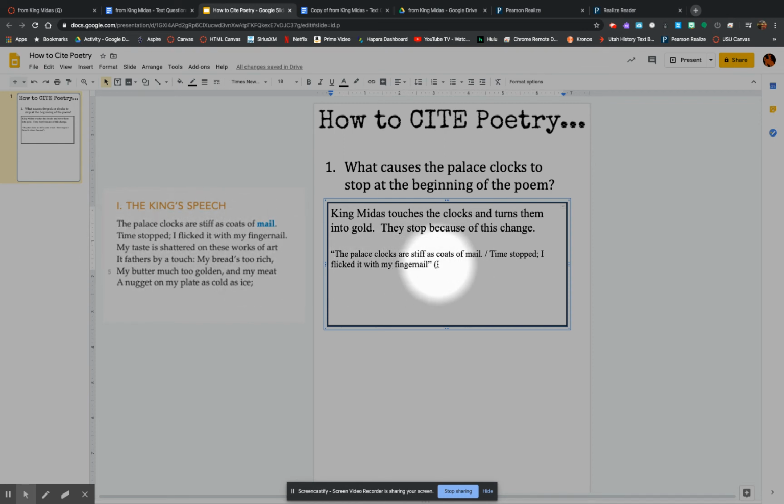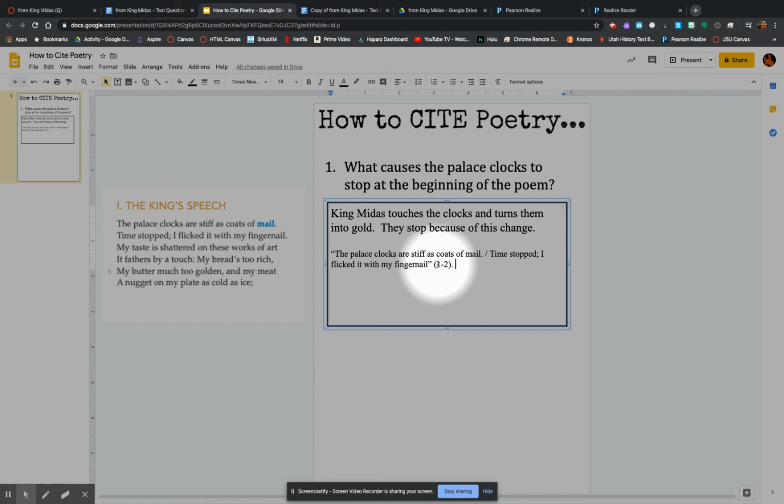So we are going to write 1 and 2, just like that, and put a period. 1 through 2. Now, it could be lines 20 through 25, 45 through 56. It just depends on what lines you're citing. We're just citing lines 1 and 2, and that is it.